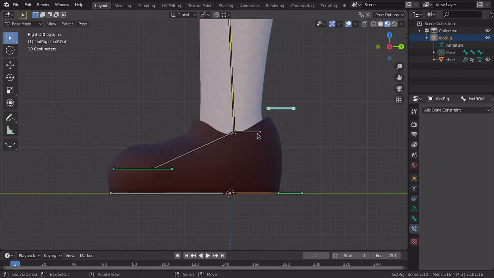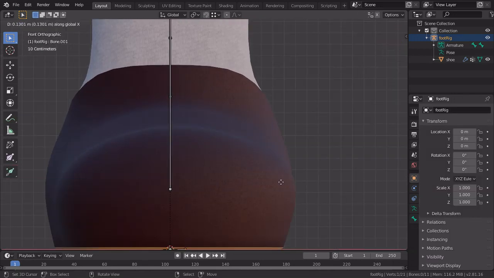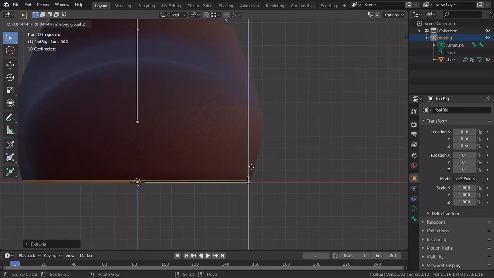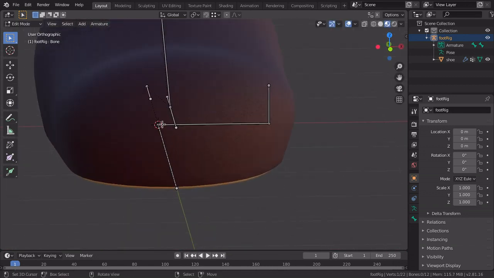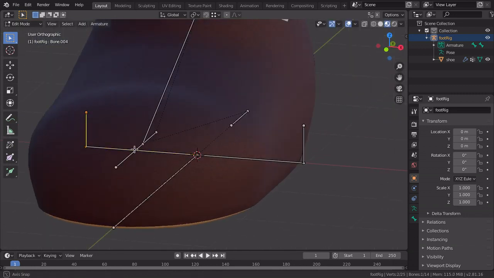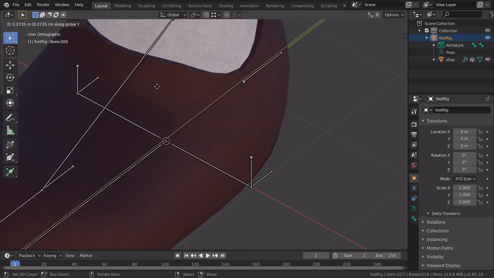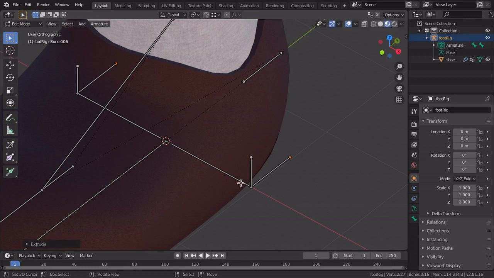Now, for the last one, which is even more simple, create two bones here, one in each direction. Now delete, wait, before that, select the root of each one here, and we'll extrude two bones here, and delete both of these ones here.